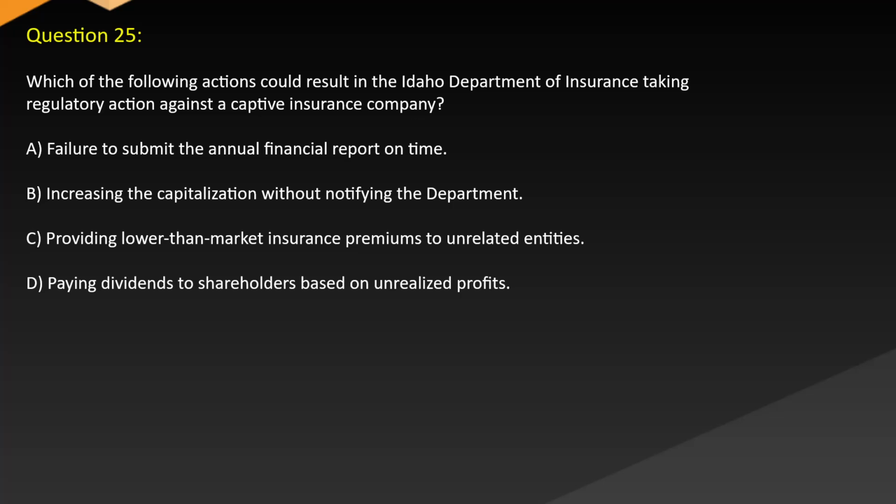Question 25. Which of the following actions could result in the Idaho Department of Insurance taking regulatory action against the captive insurance company? A. Failure to submit the annual financial report on time. B. Increasing the capitalization without notifying the department. C. Providing lower than market insurance premiums to unrelated entities. D. Paying dividends to shareholders based on unrealized profits.